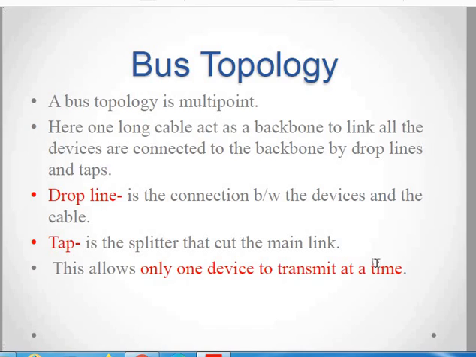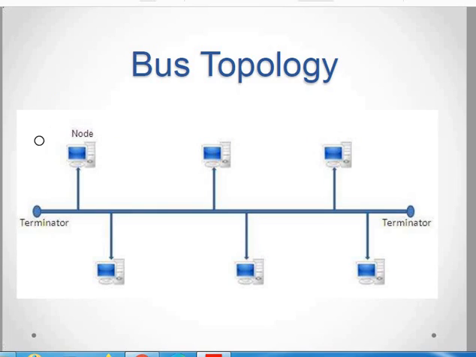This allows one device to transmit at a time. Here you can see that this is a terminator, and this is another terminator, so here the cable gets terminated. Once it is terminated, now suppose this node wants to communicate with that node.